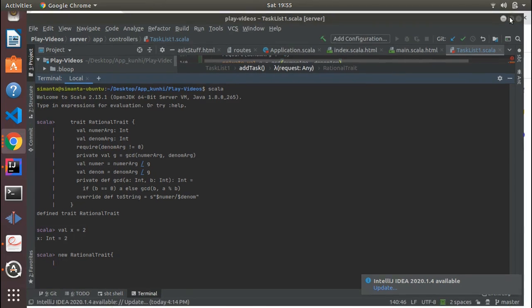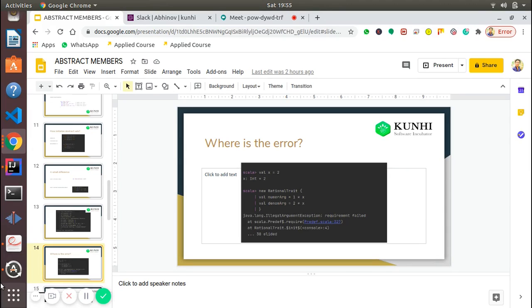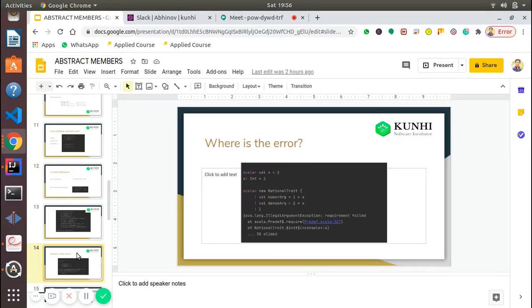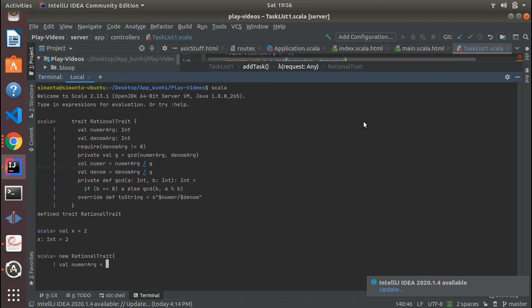New rational trait. So what we have is val numerator equal to 1 times x, and the denominator 2 times x.